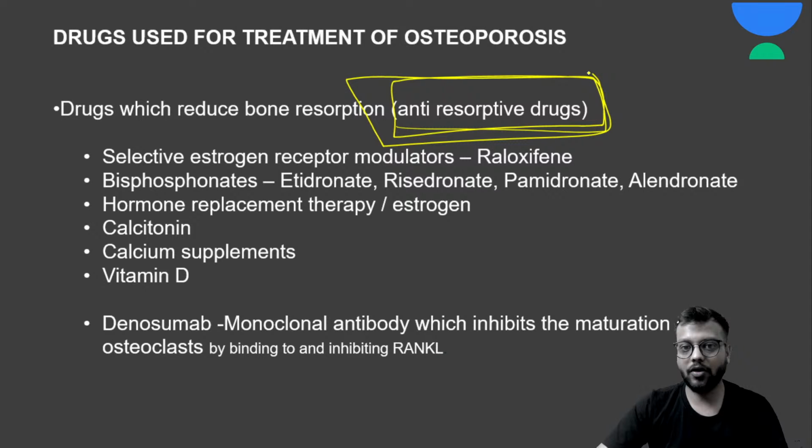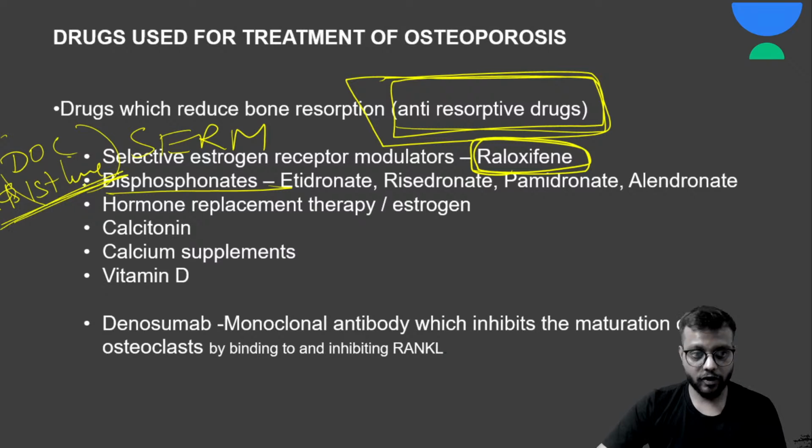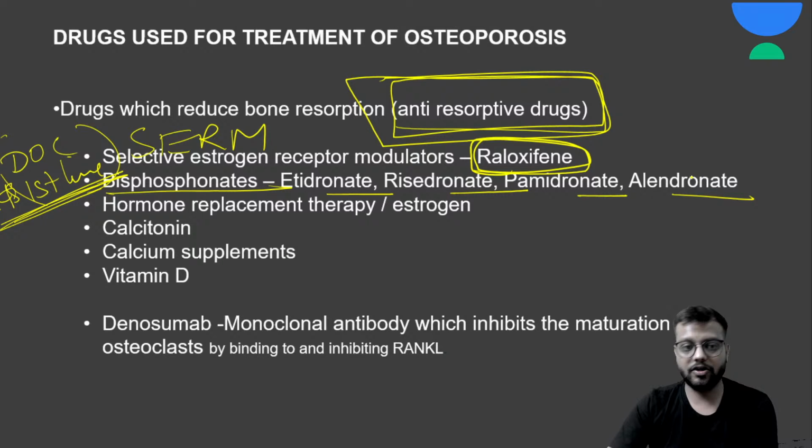First is your raloxifene, which is selective estrogen receptor modulator, that is SERM. Bisphosphonates, they are the first line and the treatment or drug of choice in case of osteoporosis. जिसके भी पीछे dronate आ जाता है, that is your bisphosphonate. Okay, first line and drug of choice anti-resorptive drugs, because they are anti-osteoclastic. Osteoclast को destroy करती है. So bisphosphonates also anti-resorptive.